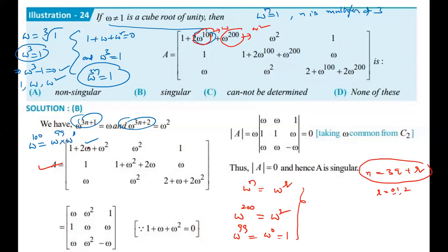Now 2 omega means I can write omega plus omega. So 1 plus omega plus omega square is 0. Still one more omega is there. Omega square, 1, clear. Second row, 1. Still, what is the remaining term? Any one? Omega is there. Still omega. If you have any doubt, ask immediately.